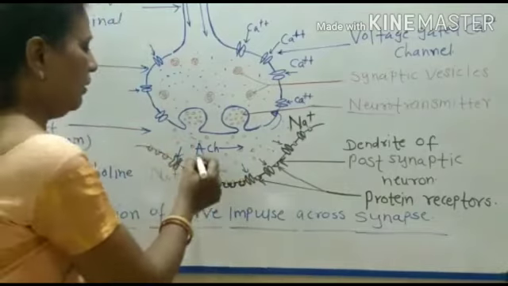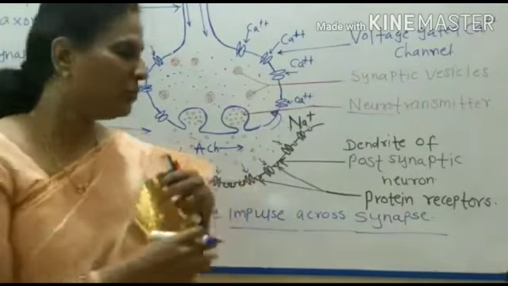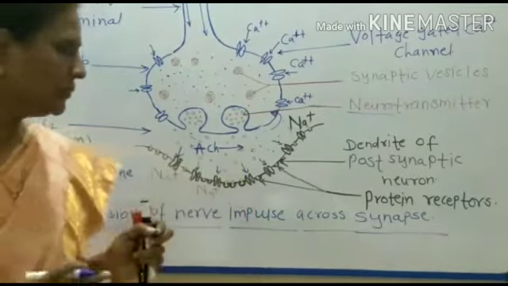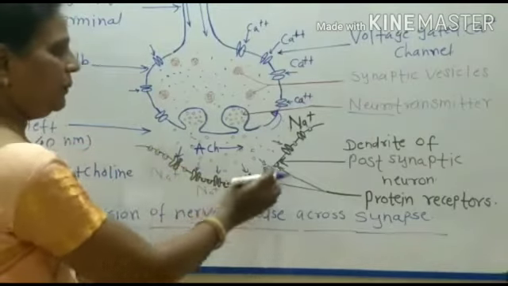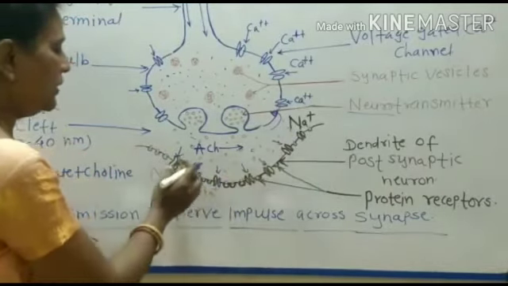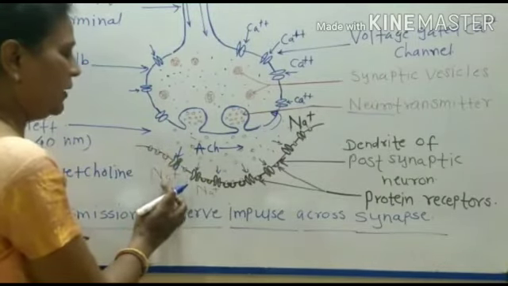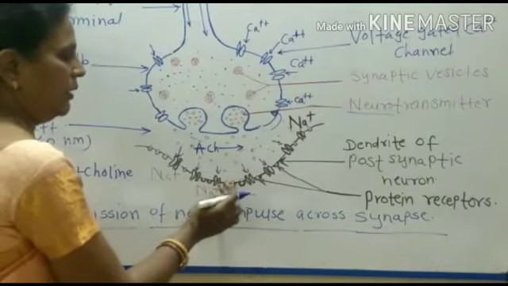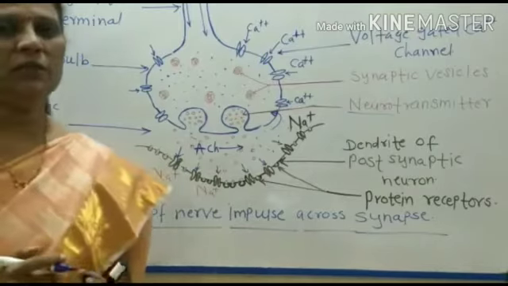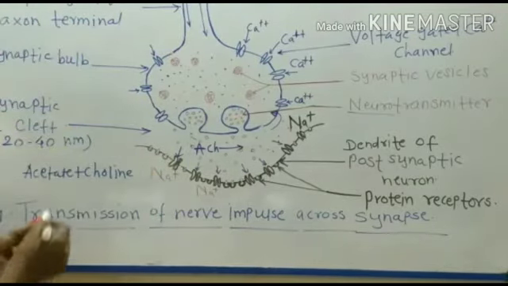Now this is a very important point: as the impulse reaches the next neuron, the neurotransmitters are destroyed, and the postsynaptic neuron gets charged or depolarized as the sodium ions enter inside the dendrite. So this is the process of synapse, how there is a transmission of impulse from one neuron to another neuron. See the process again.